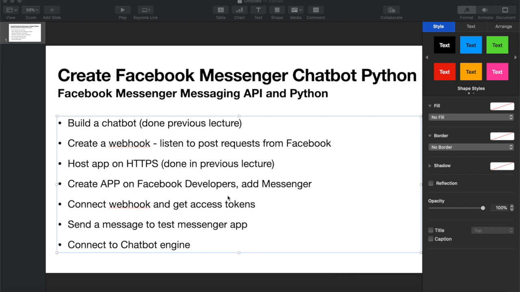Okay, so the first thing that you need, obviously, is that you need to build a chatbot. And we're not going to cover this in this lecture because we covered it extensively in the how to build a chatbot lecture, which I'm going to link in the description below.